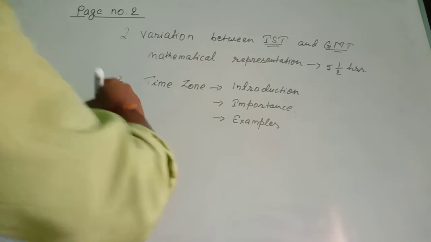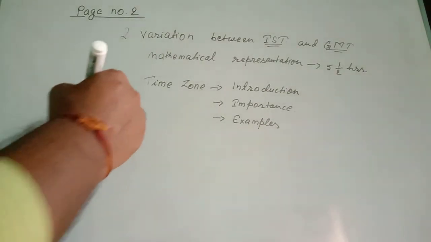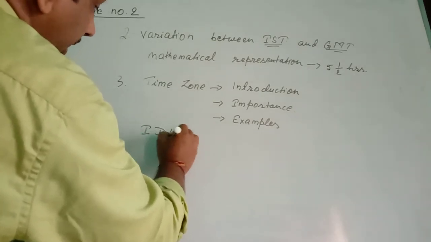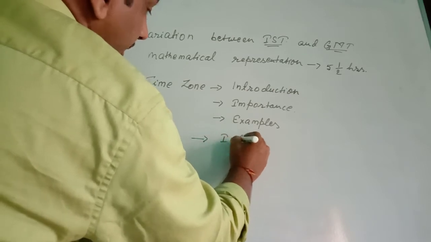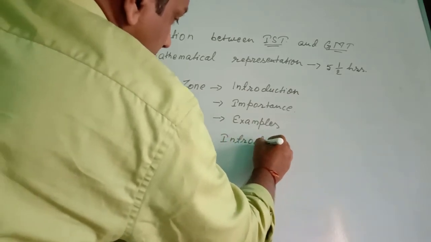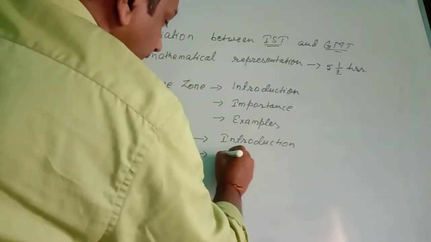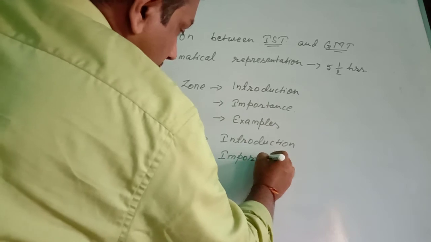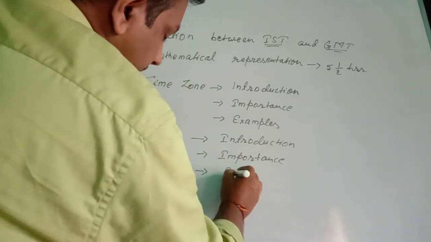Number 4, you write about the international dateline, IDL. Again, two things: introduction and importance, with examples.